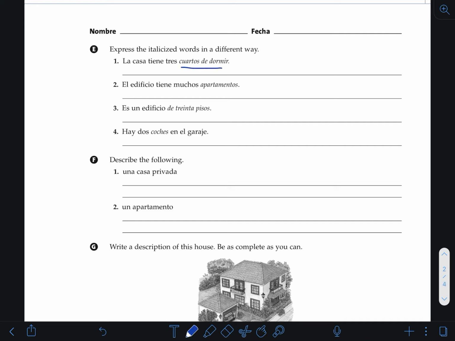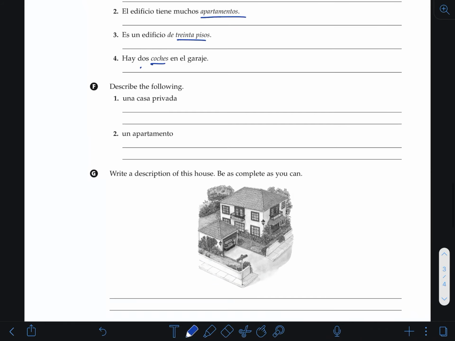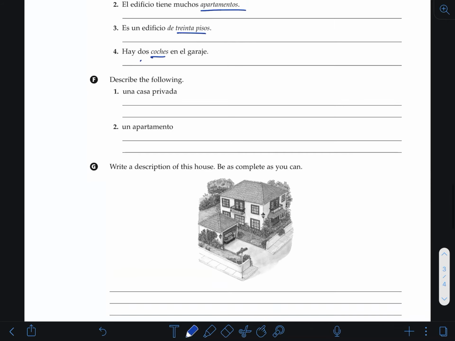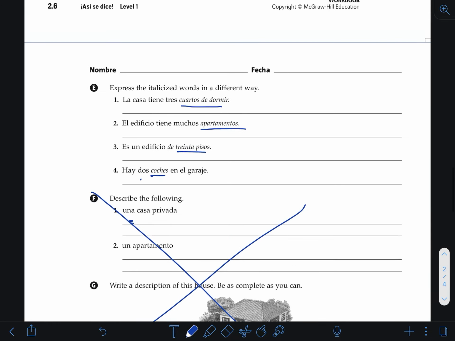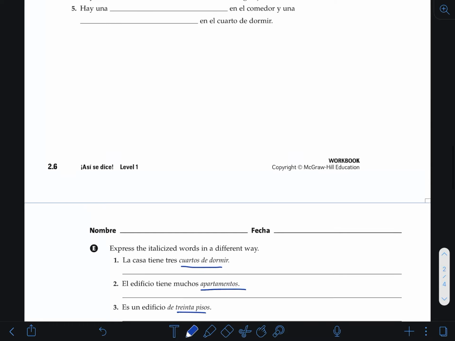So different words for bedroom, different word for apartamentos, pisos in your vocab. So just write them with our vocab words. You don't have to do F or G, we'll say. You're off the hook for those.